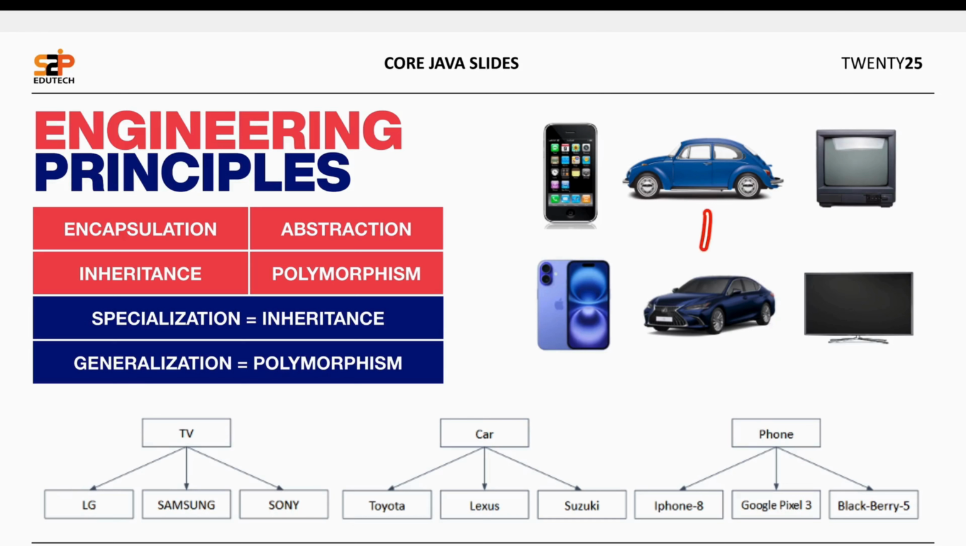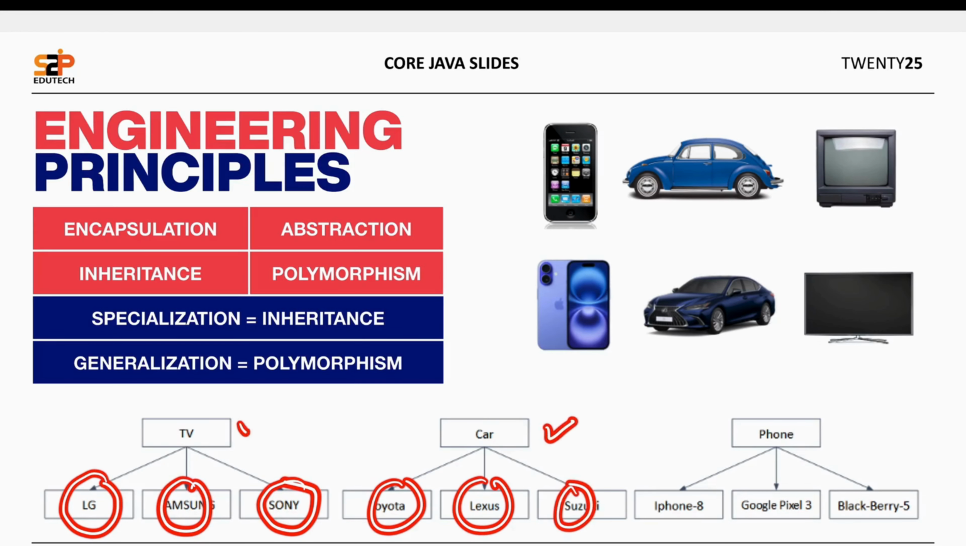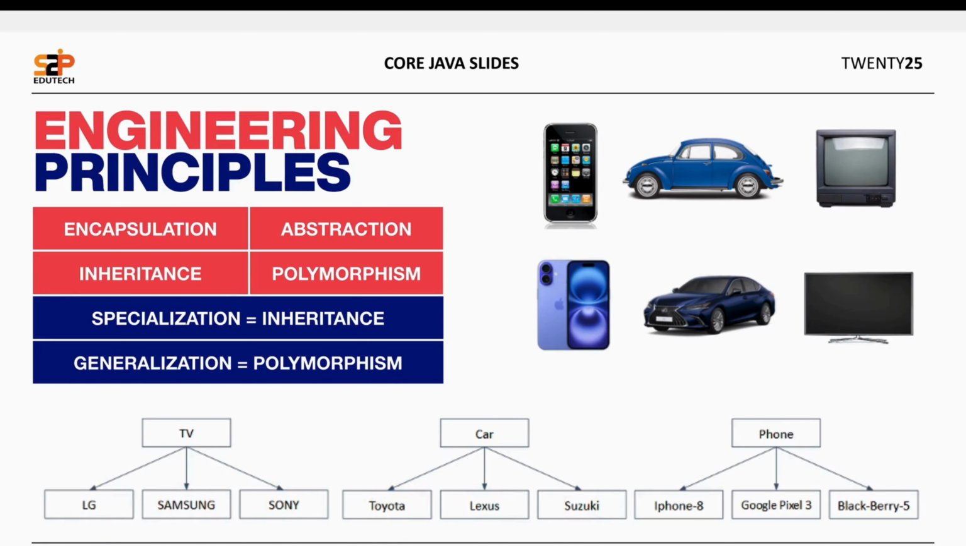Can I say this sedan is the specialized version of this hatchback car? Yes, inheritance is nothing but specialization. Here I am referring multiple objects with a common name. That is nothing but generalization. In polymorphism, we usually say polymorphism follows generalization.